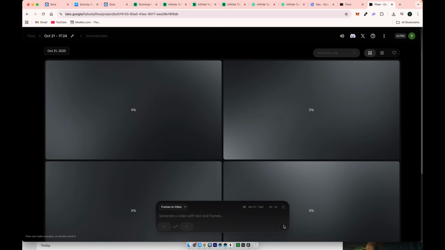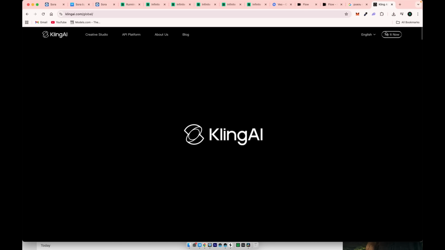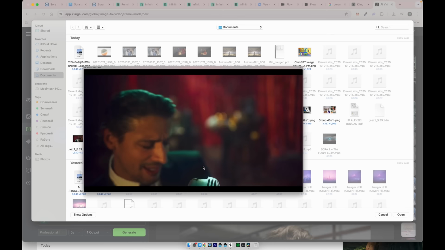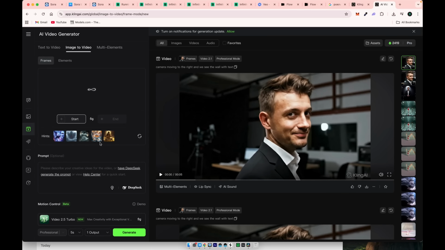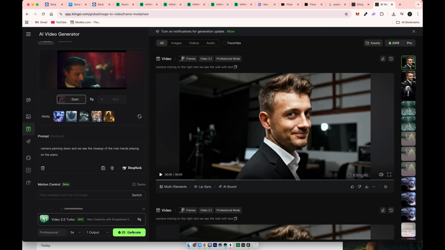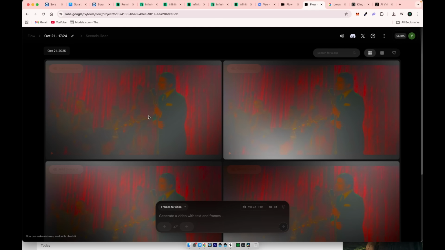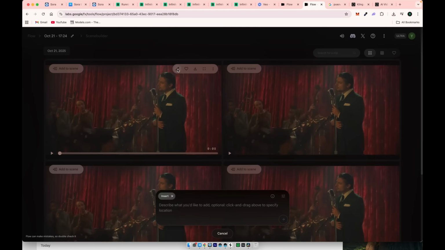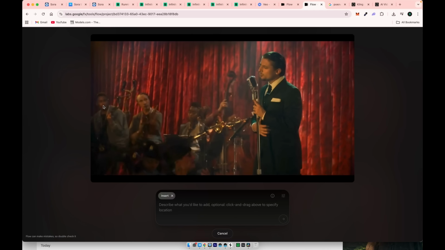Choose VEO 3.1. While we're waiting for the VEO 3 generation, I also want to mention Kling 2.5 Turbo, which currently delivers the best prompt coherence. Upload your image and type a prompt describing the camera panning down to reveal a man playing the piano. It will generate a full HD result. Back to VEO 3.1, I see our generation is ready. The coolest part about VEO 3.1 is that you can now Inpaint videos. Click the edit icon, select the area, and add a piano there.